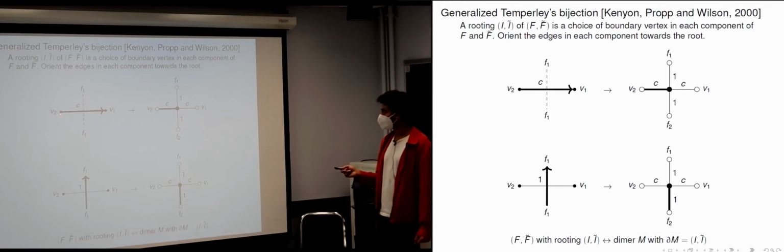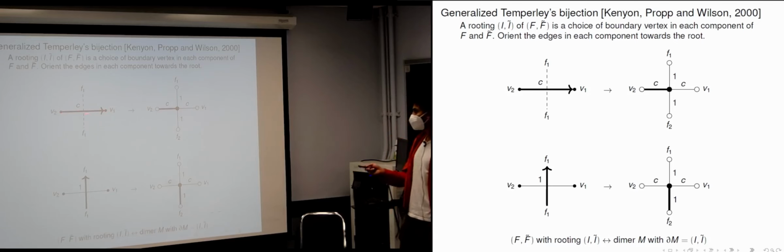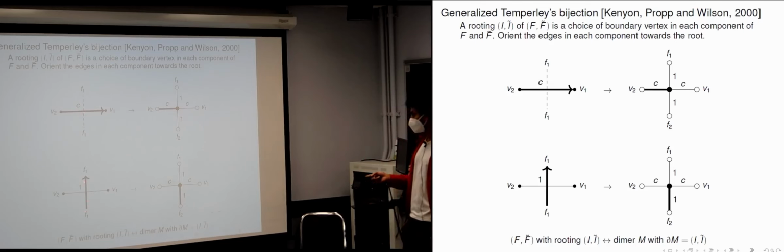And here's the bijection. So recall that in the procedure for creating a bipartite graph for an electrical network, we do the following. We start with an edge and we produce this cross like this over here. So if you have an edge in the original graph that goes like this, you put the dimer cover that starts at the tail vertex of this edge, and the black vertex of that dimer is the midpoint of the edge. And if you have an edge in the dual grove that goes like this, it's the same procedure. Your dimer cover is from the tail to the midpoint of the edge.